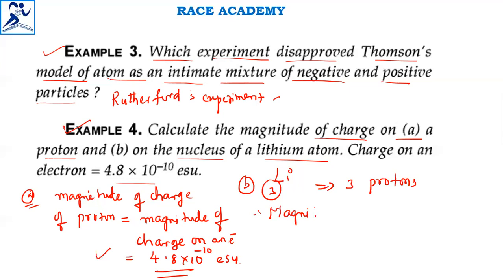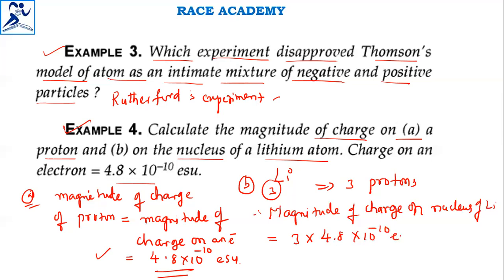Therefore, the magnitude of charge on the nucleus of lithium is definitely equal to 3 times the magnitude of charge on a proton, that is 4.8 into 10 power minus 10 electrostatic units.